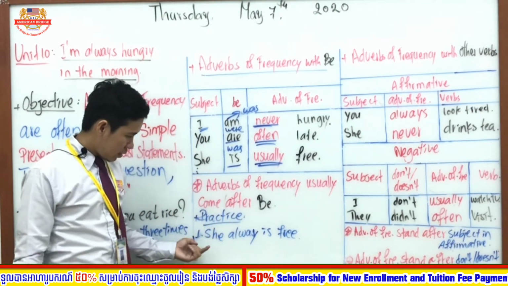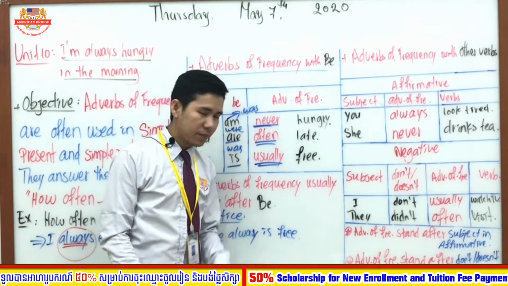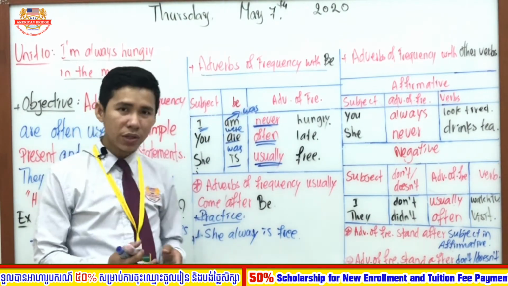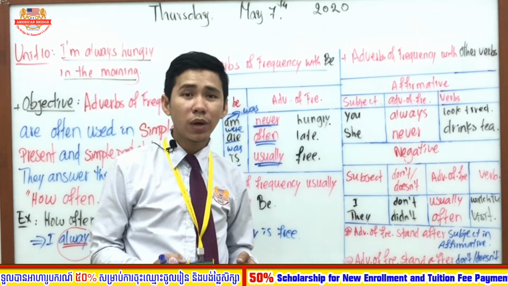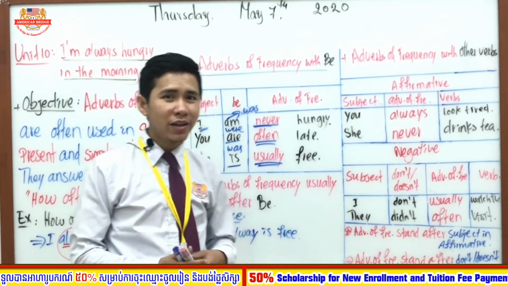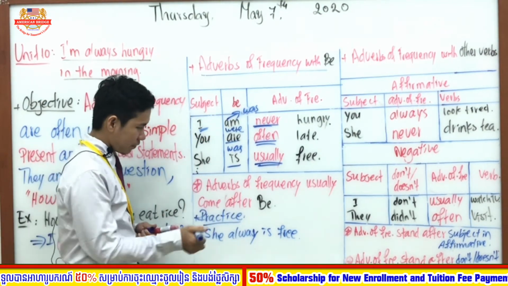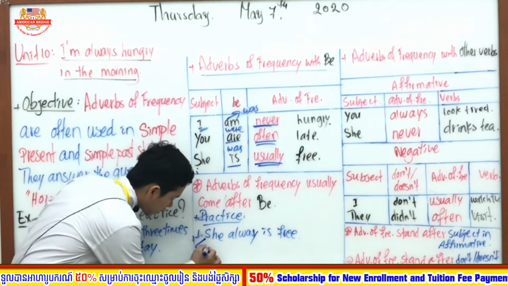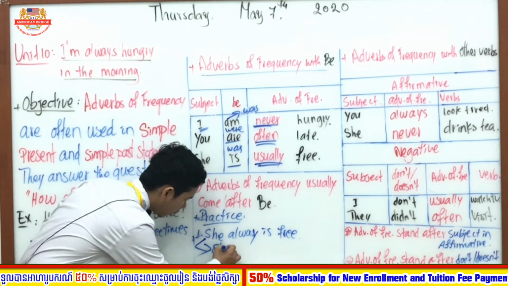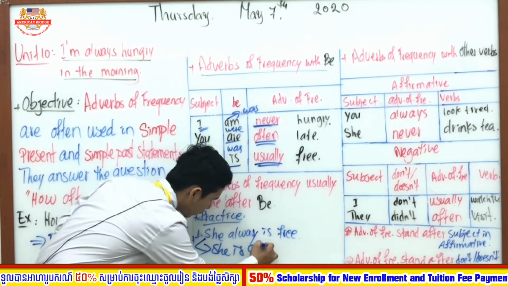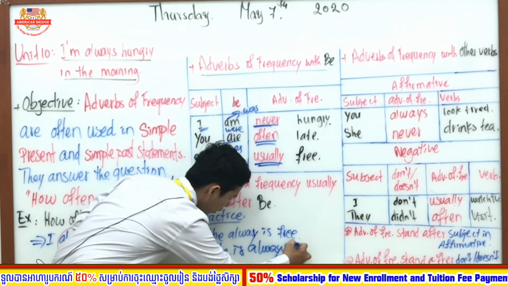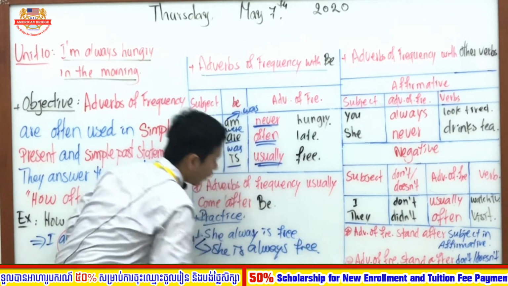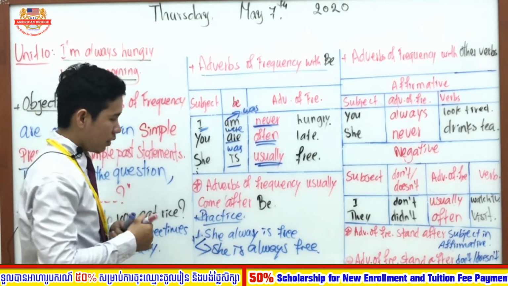You got it? Sure. So right now, to clarify your understanding, I am going to give you one exercise. Okay, practice. She always free. She is always free. Is it right? No, right? As mentioned, we have to use adverb of frequency after to be. So for this sentence to be right, she is always free.